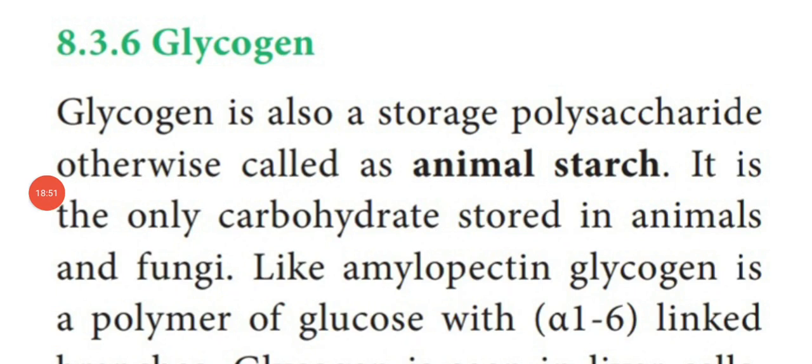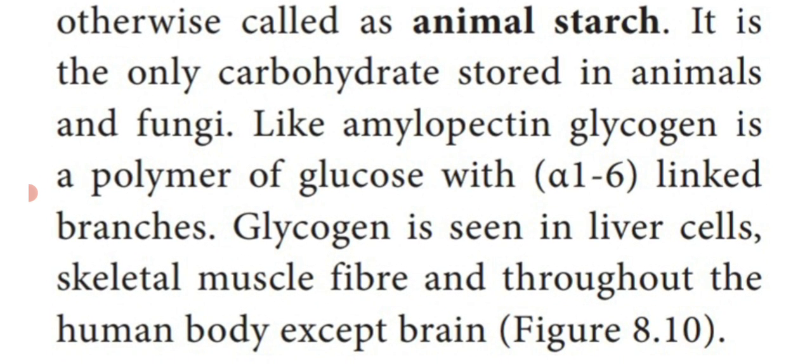So another polysaccharide is glycogen. It is otherwise known as animal starch, which is present in the animal body. It is the only carbohydrate stored in the animal body and fungi. Here, like amylopectin, glycogen is a polymer of glucose with alpha 1,6 linked branches, the same one.